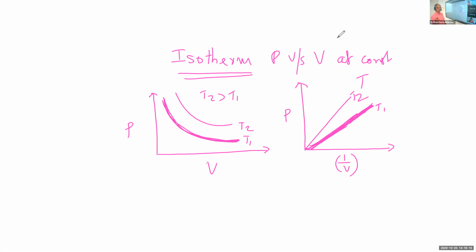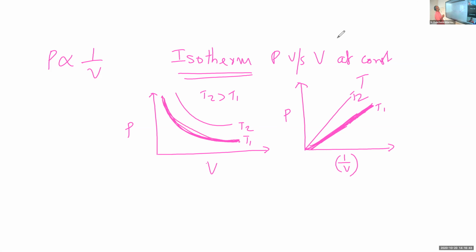That is another graphical representation of Boyle's law, P proportional to 1 by V. From this relation, when pressure increases, volume decreases; 1 by V, the reciprocal, is inversely proportional, and therefore the nature of the graph is like this.